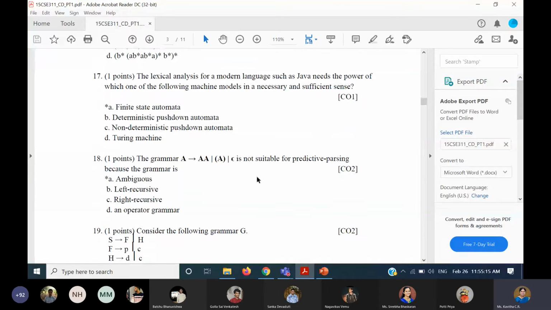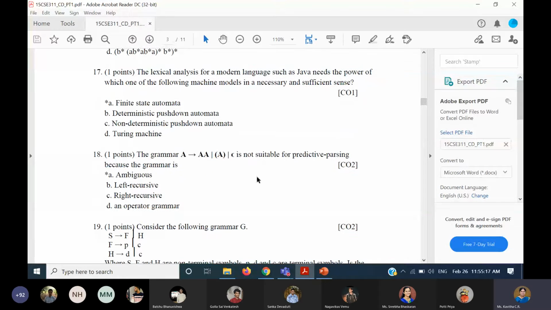And the 18th question, yeah, this is a little tricky. Maybe when you see this, you will feel okay, because it is a left recursive grammar, it is not suitable for predictive parsing. But before that, you have to check the ambiguity. The appropriate answer would be ambiguous, because this particular grammar is ambiguous. For epsilon itself, you have two possibilities, isn't it?